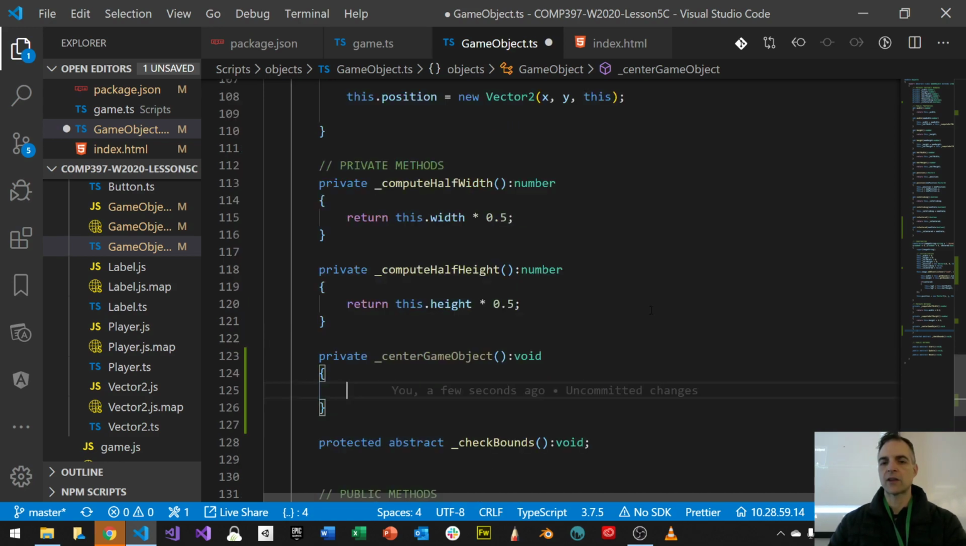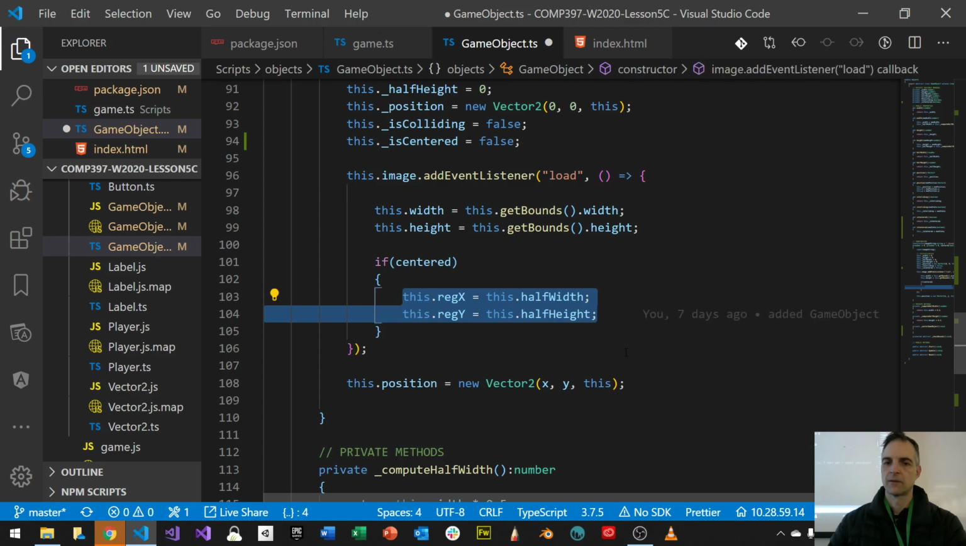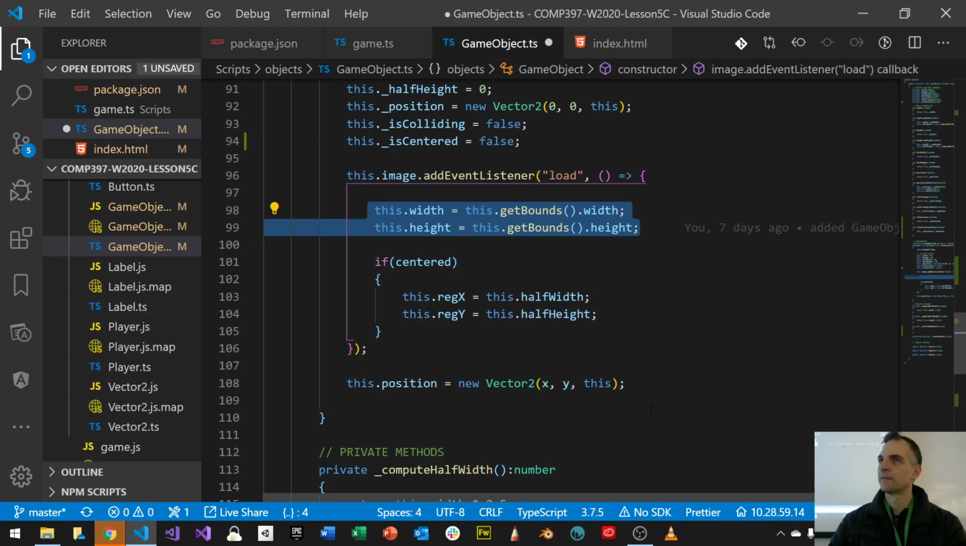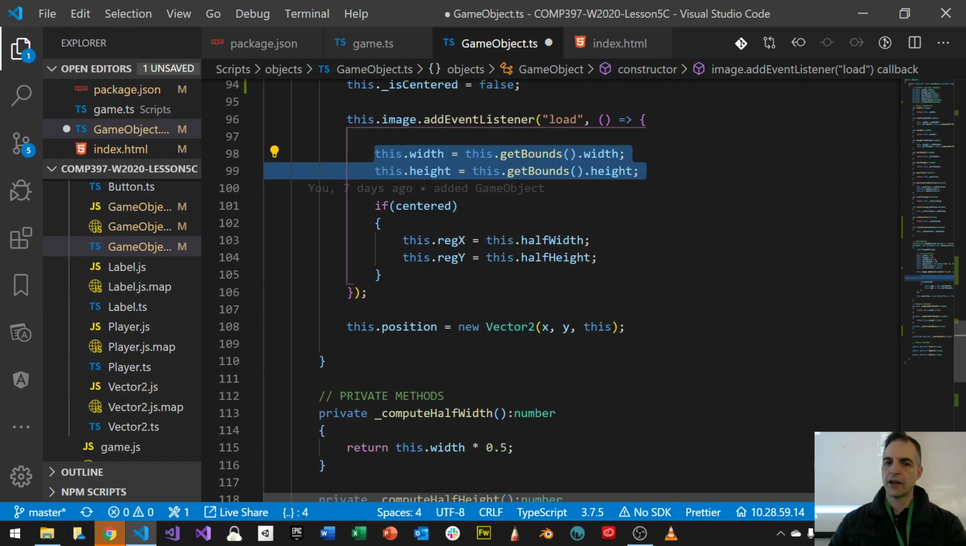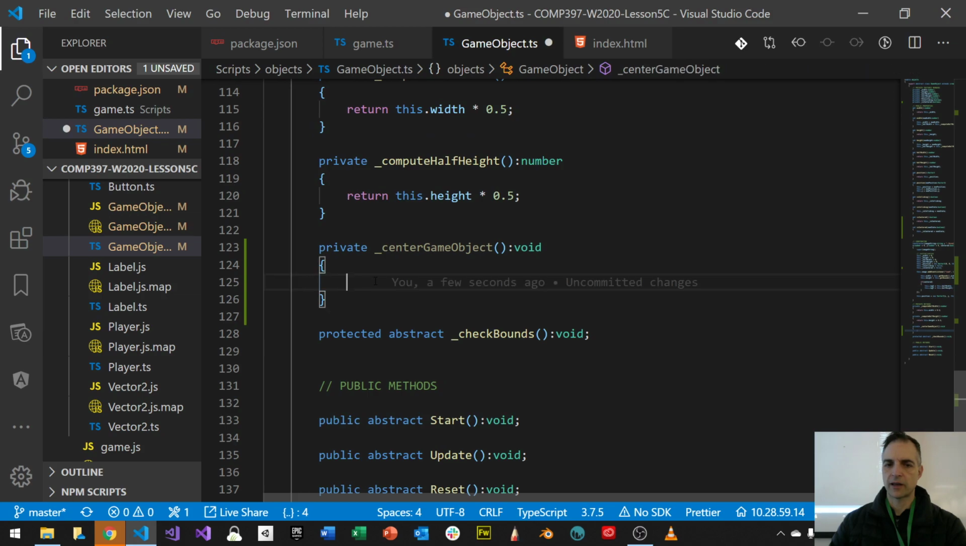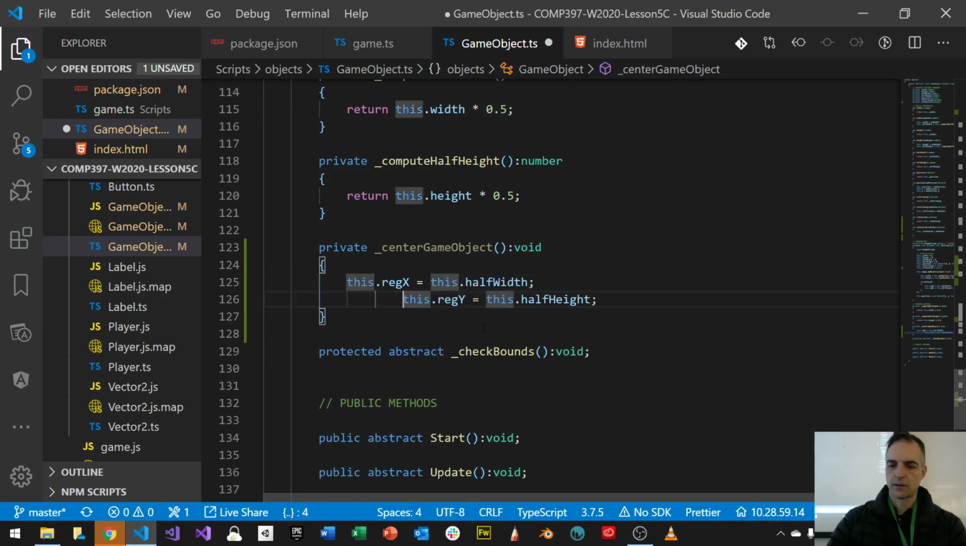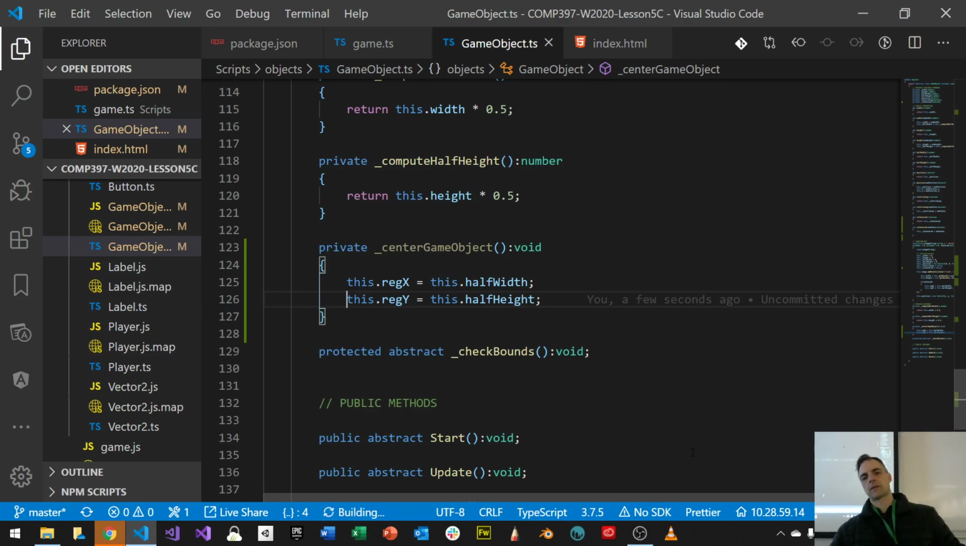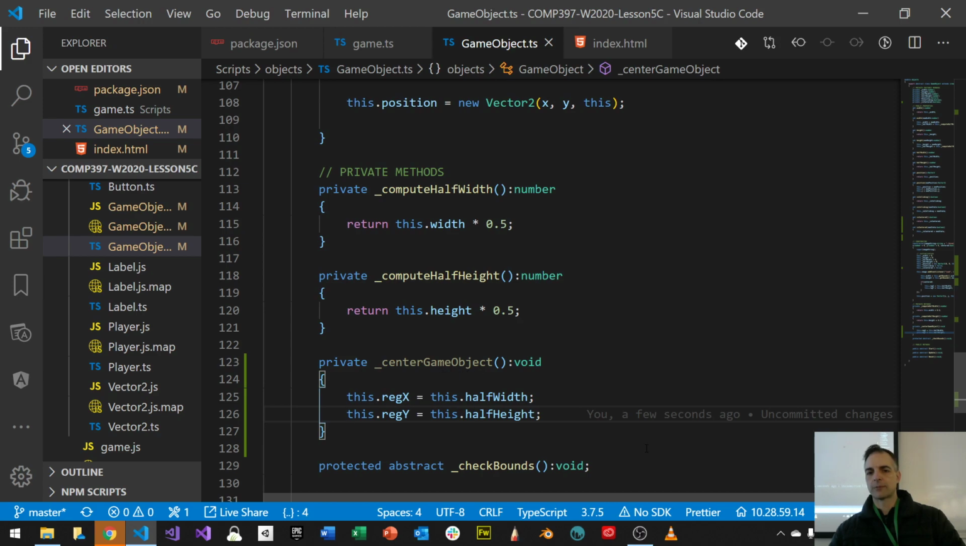And the centering is going to do exactly what I said. It's going to do this. But I also want to do this. Again, I want to measure anyway. However, I can't do this until the object is loaded. So for now, let's just do this part and see what happens. We know what this half height and half width is. That's what that is. And we'll put that in here. So center game object.